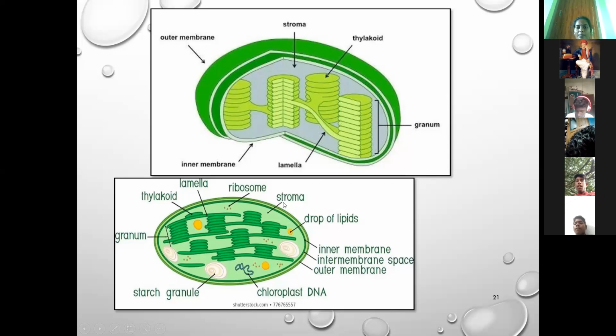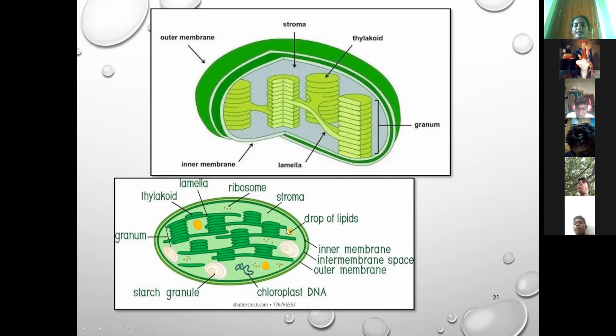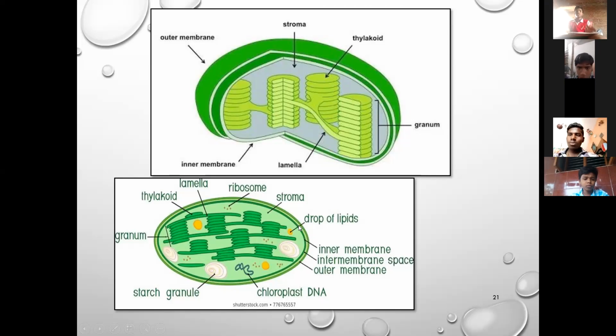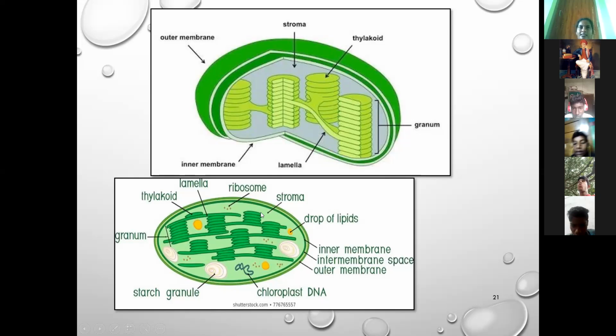The stroma is responsible for enzymatic reactions, which help in the process of photosynthesis.